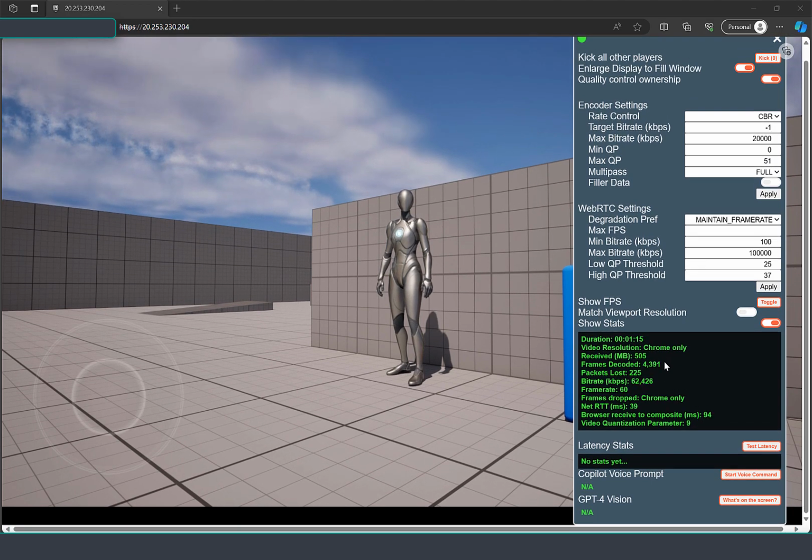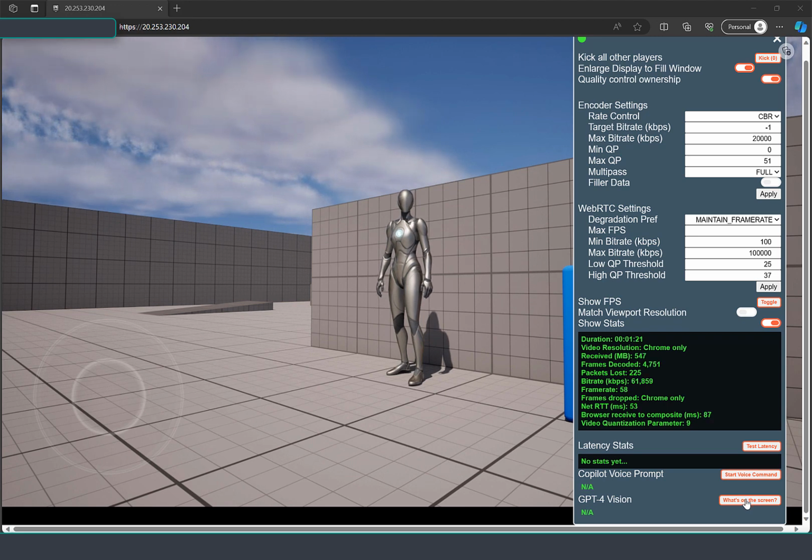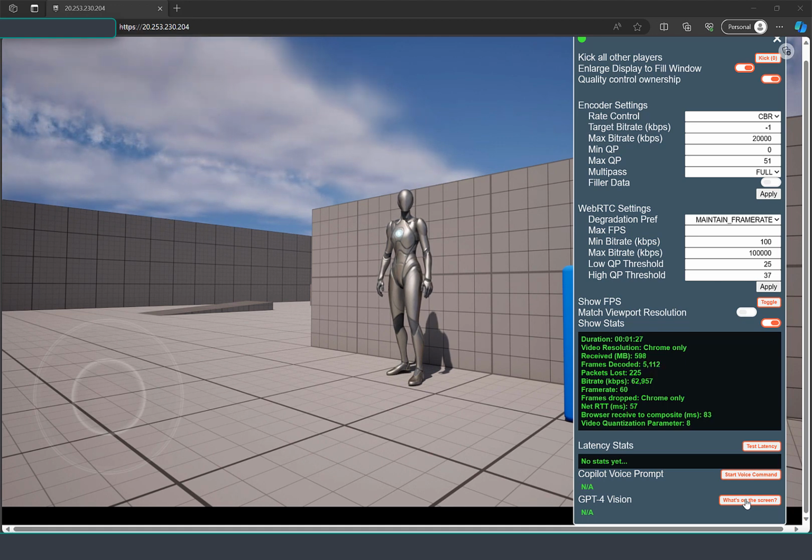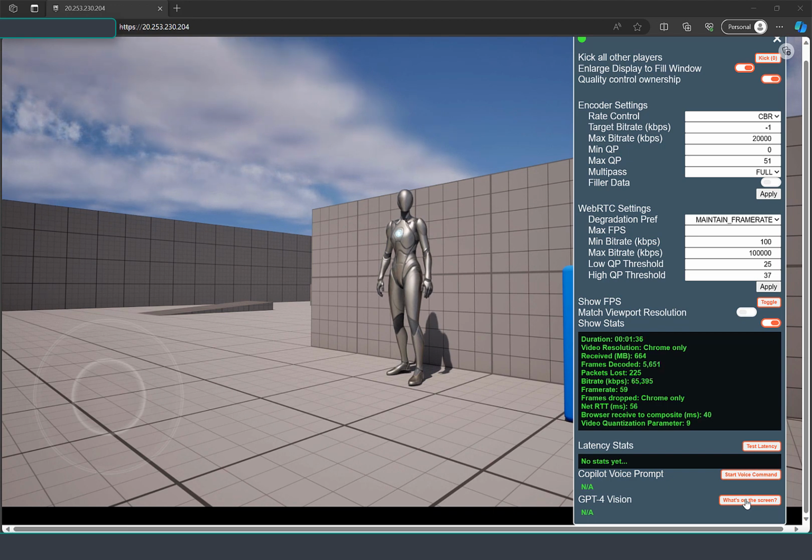So we have this button here which is called GPT-4 Vision, and when I press this button, what's on the screen? The system is going to take essentially a screenshot of what we're looking at, submit this to the OpenAI API for GPT-4 with vision, and get an explanation back about what we're seeing on the screen. Let's see how this works.